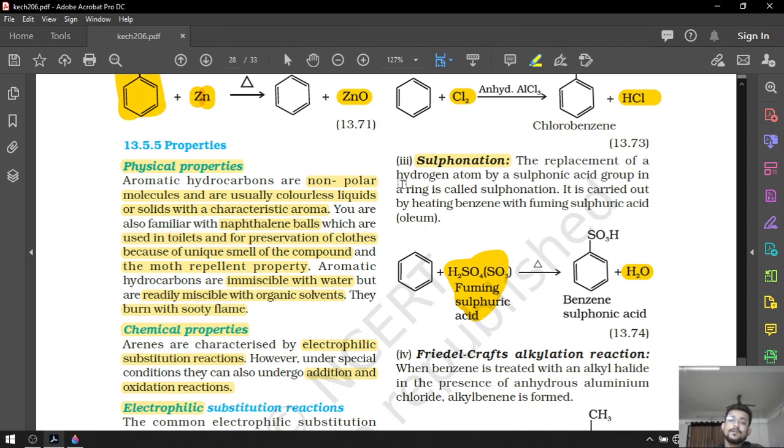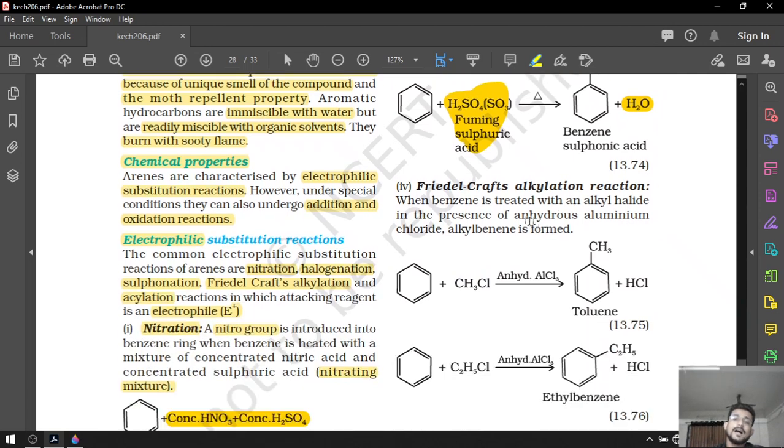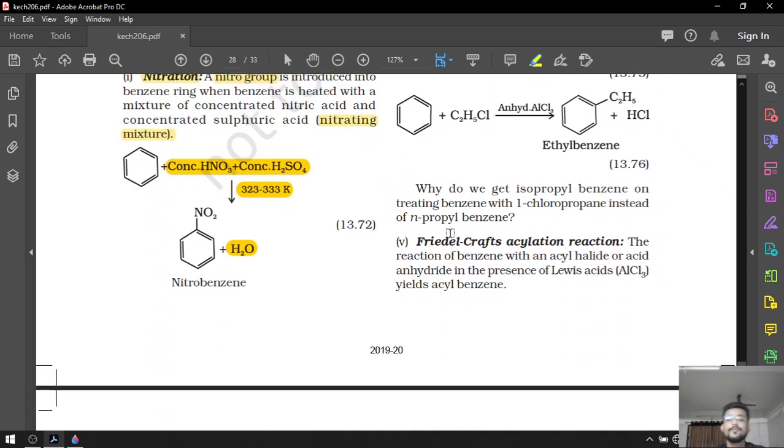The replacement of the hydrogen atom by the sulfonic acid group SO3H in the ring is called sulfonation. It is carried out by heating benzene with fuming sulfuric acid. So that was all for this lecture. In the next lecture we are going to discuss Friedel-Crafts alkylation and Friedel-Crafts acylation. Thank you so much.